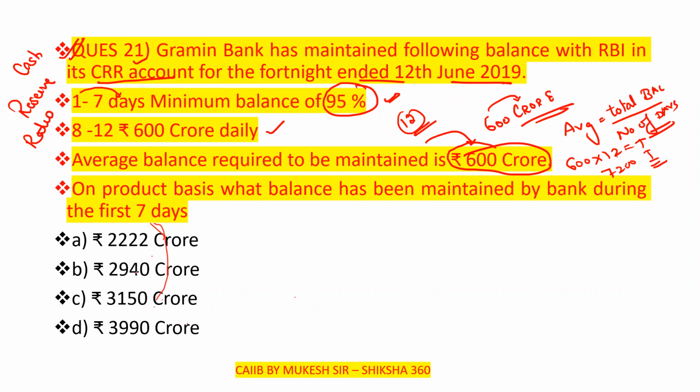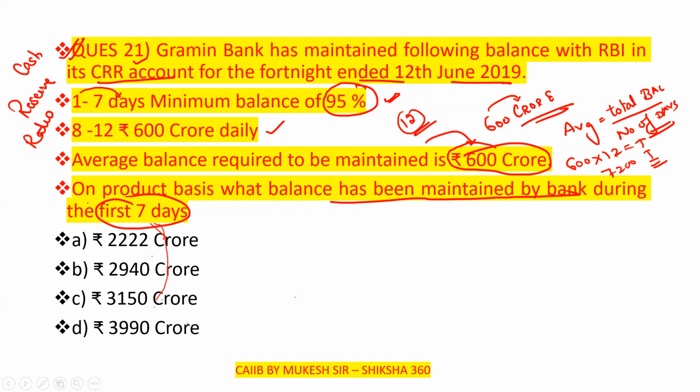Now the first question they are asking: on product basis, what balance has been maintained by the bank during the first 7 days?